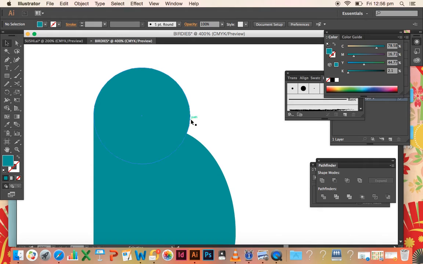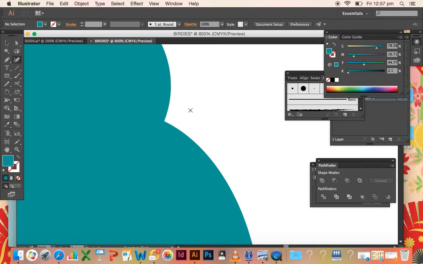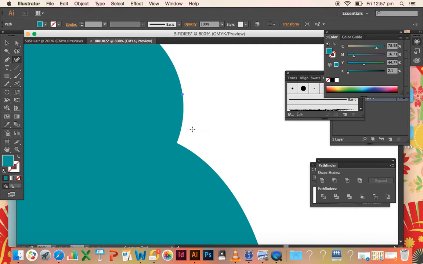Now we need to make a little curved piece for the neck here. So with your curvature tool selected, just zoom in to make sure you're clicking right on that circle path. So you're going to put an anchor point there, one around the middle, and that curves nicely.